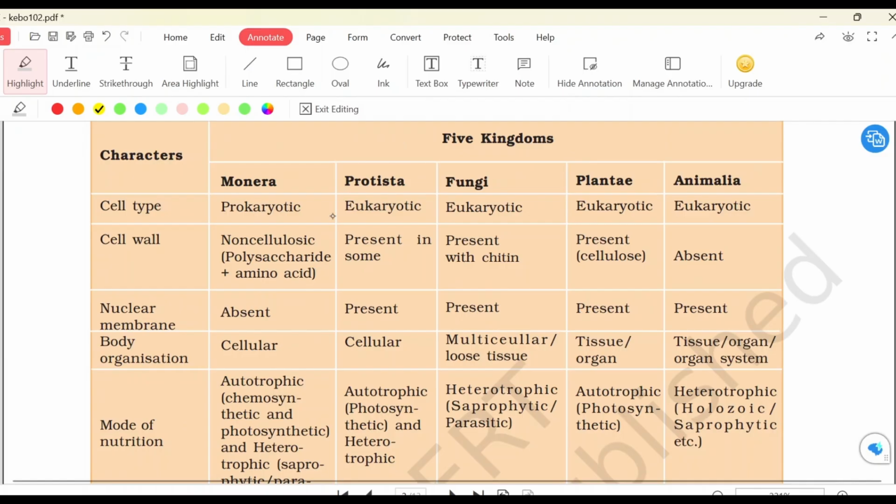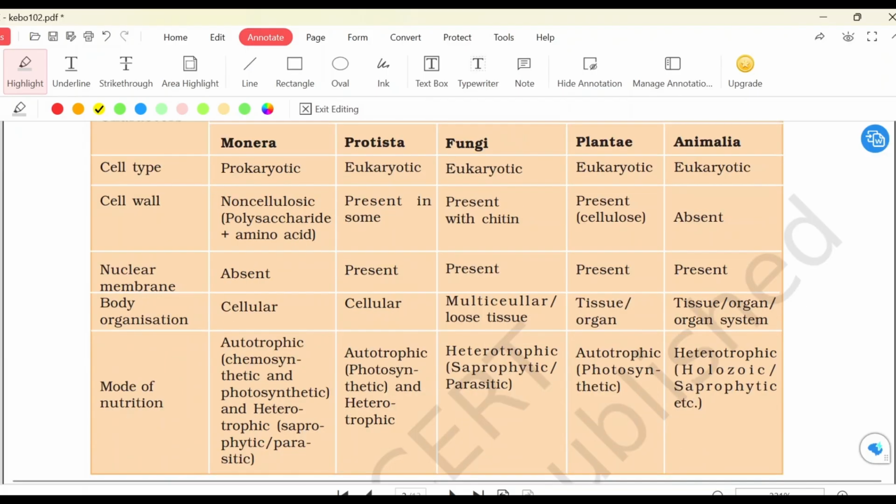These are the five kingdoms: Monera, Protista, Fungi, Plantae, Animalia. See, Plantae and Animalia are still constant, but now we put organisms differently in these two groups. So first is cell type. Whether the organism is a prokaryote, meaning they do not have membrane bound organelles, or a eukaryote, meaning they have a well defined nucleus and membrane bound organelles.